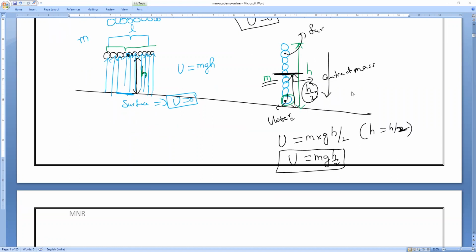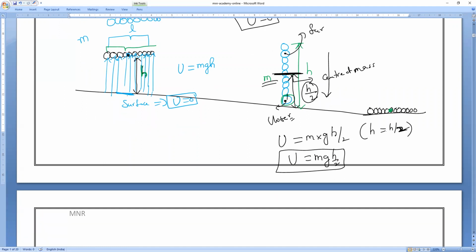Now, third chain. The same surface. Now, the third chain is kept like this. Now you tell me, what is the potential energy? Anybody? Okay, I'll take the midpoint. So midpoint means what is the point we used to call? I already told you. What is the midpoint? Everybody, the midpoint is called as?